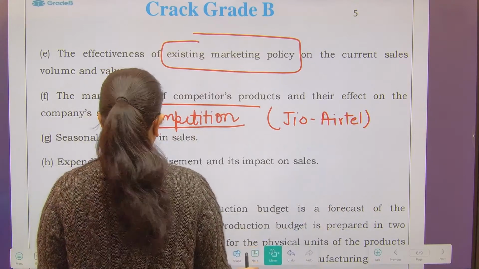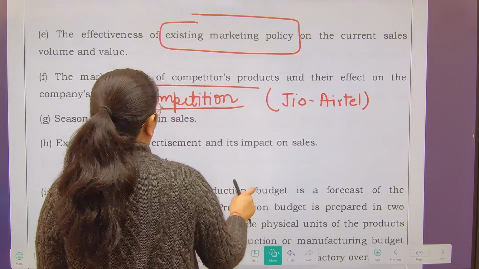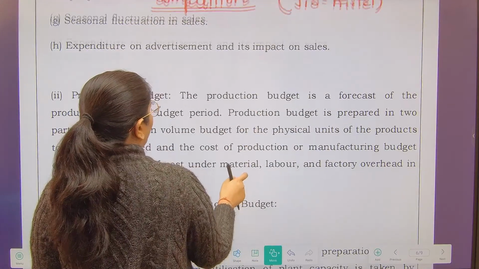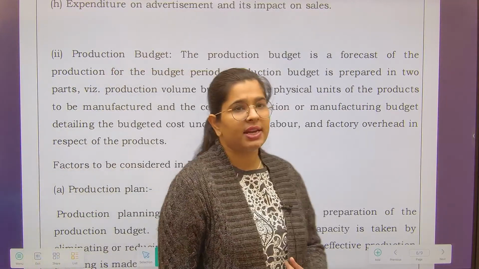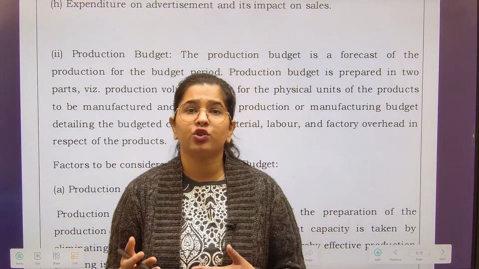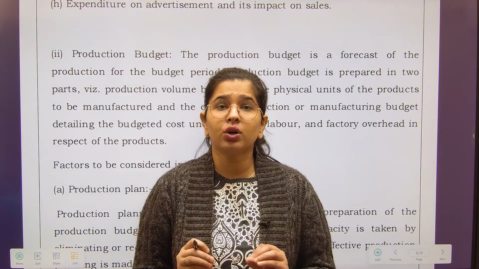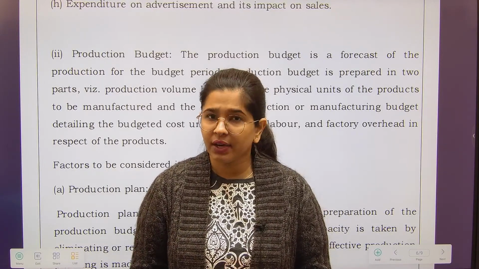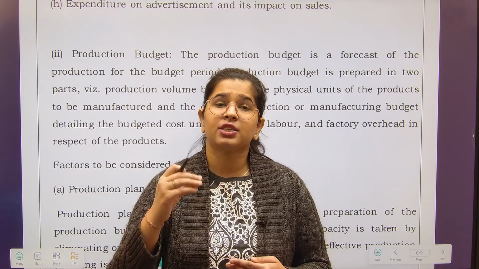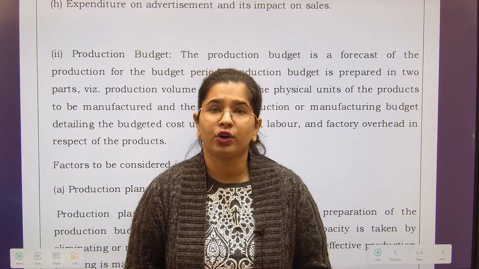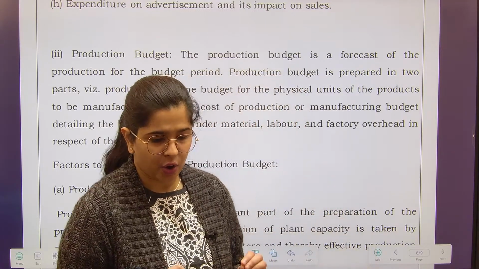Next is seasonal fluctuations. You have to consider in what kind of season your product sells the most. You have to take care of that. What is the expenditure on advertisement and its impact on sales? Suppose currently the advertisement expenditure is 1 crore and in the next year you are thinking of spending at least 2 crore on advertisement because of the cutthroat competition. Now that you have increased your advertisement budget, this is surely going to have an impact on your sales volume as well. So prepare your sales budget by keeping this in mind also.